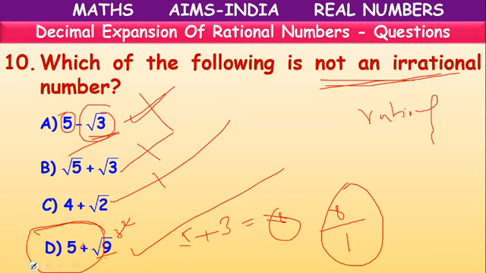If a root is there, don't get confused. Root 9 is there, because a square root is there, we should not say it is irrational. We can simplify it. Okay.